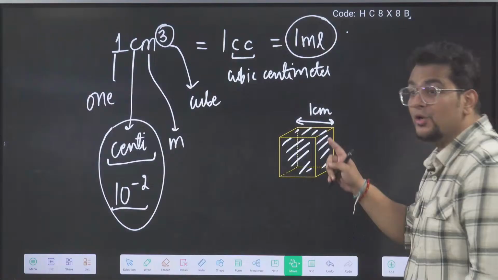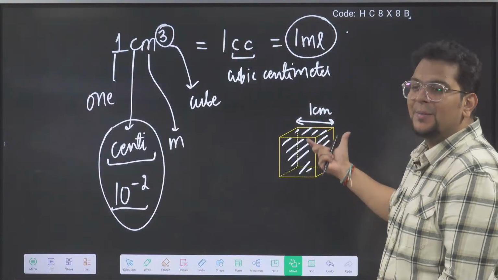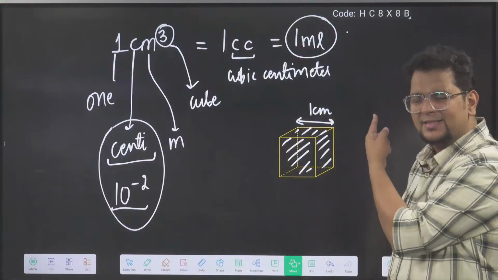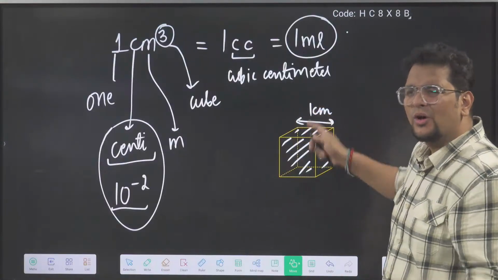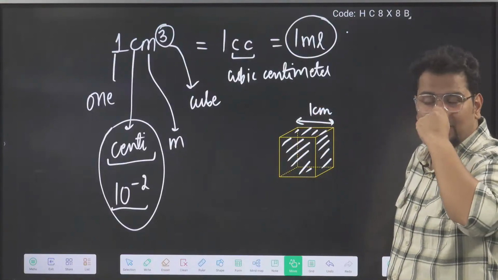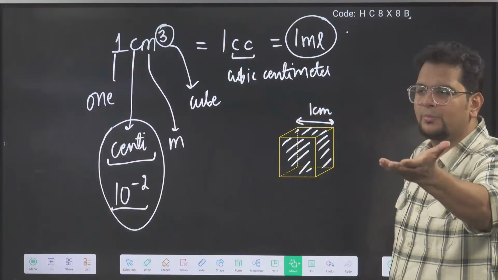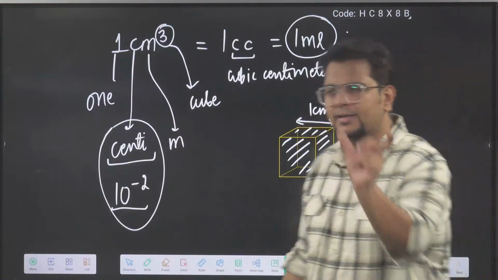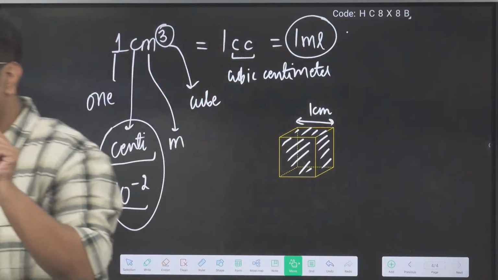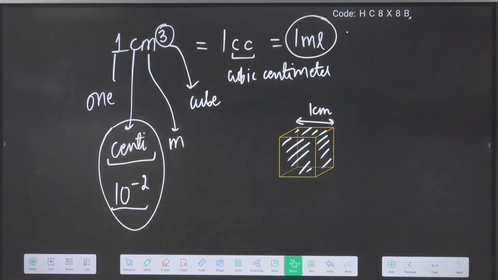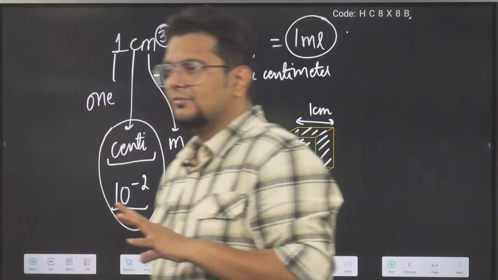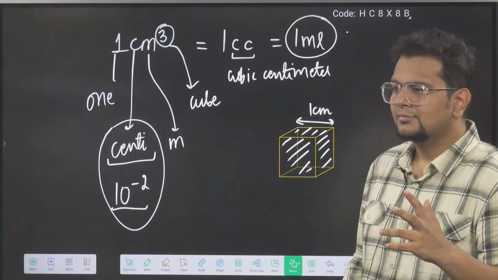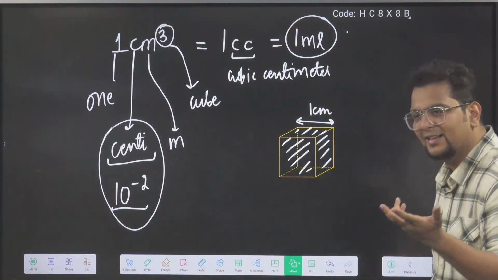For showing you, I am showing this much, but is 1 centimeter this much, or smaller, or bigger than this? Small, correct?